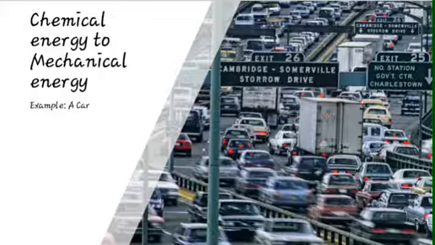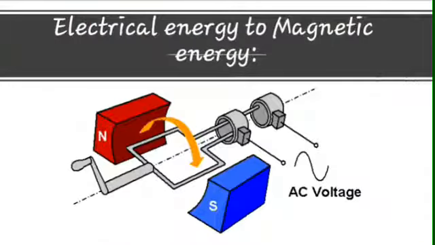The next example is electrical energy to magnetic energy. Moving a magnet around a coil of wire, or moving a coil of wire around a magnet, pushes the electrons in the wire and creates an electrical current. Electricity generators essentially convert kinetic energy into electrical energy. This process is known as electromagnetic induction. Electricity can be generated by moving a wire through a magnetic field. When an electric wire cuts across magnetic lines of force, a current is produced in the wire.